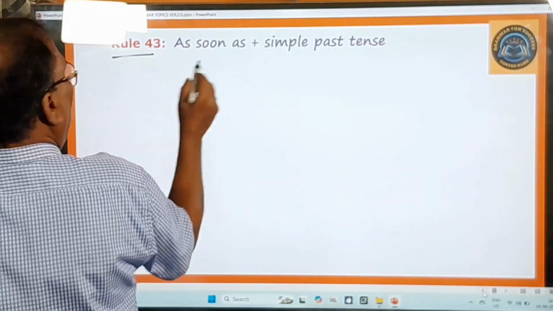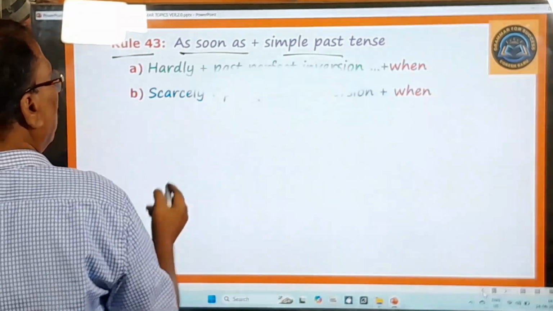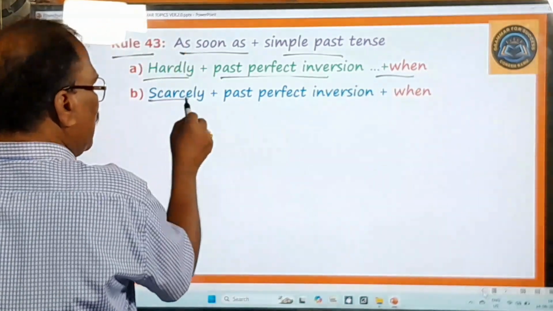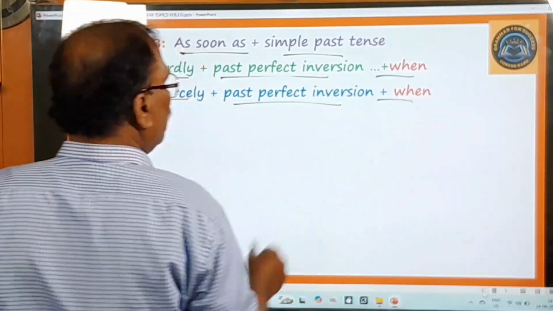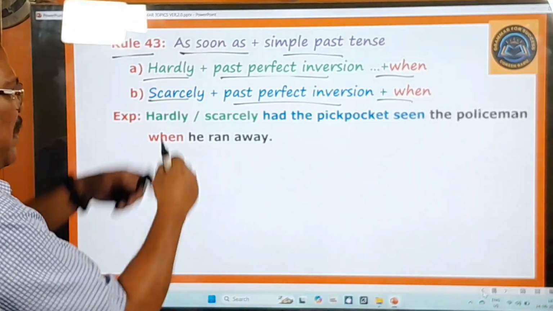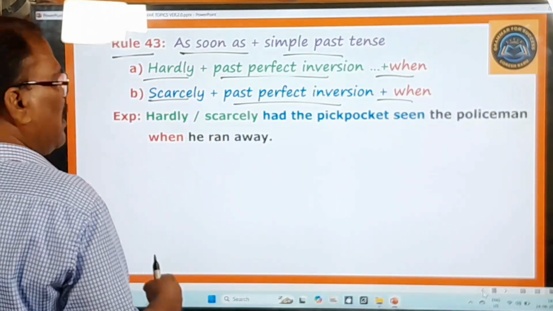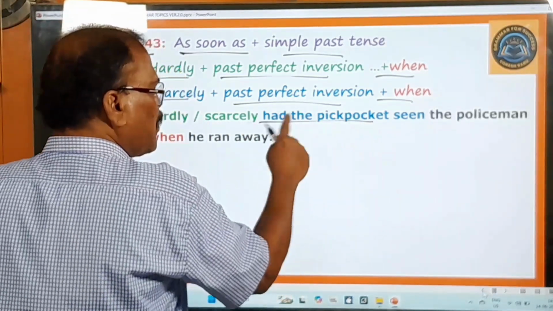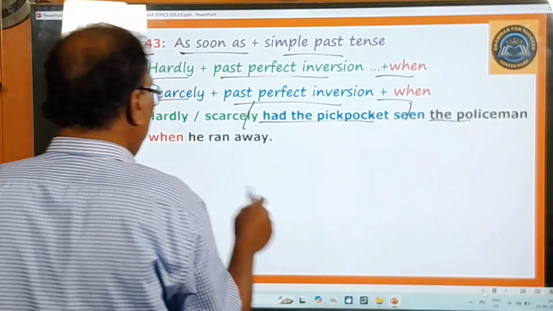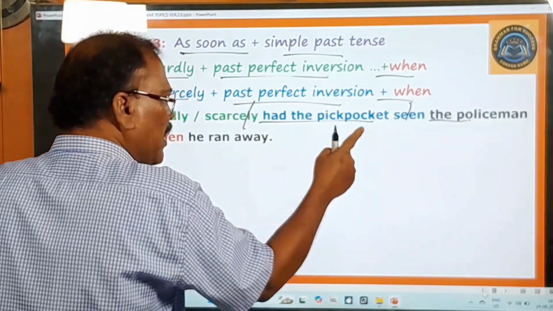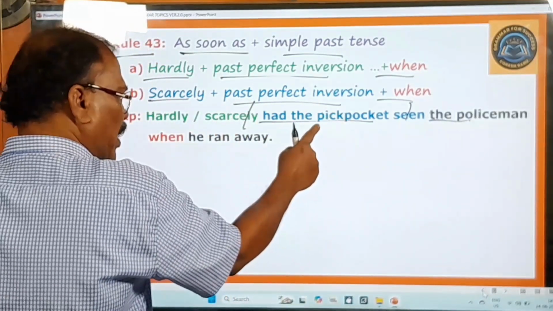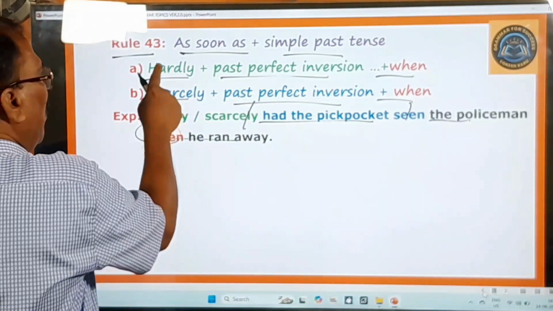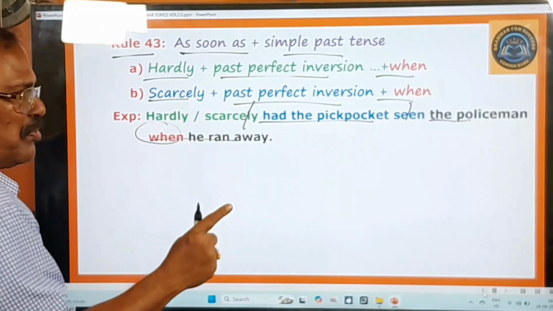Rule 43. As soon as plus simple past can be changed into hardly plus past perfect inversion, and scarcely plus past perfect inversion, with when. So here I'm not giving you the as soon as sentence, but directly hardly and scarcely sentences. Hardly or scarcely had the pickpocket seen the policeman, past perfect inversion is there. As soon as the pickpocket saw the policeman, when he ran away. And with hardly and scarcely, when is used; with no sooner, than is used.